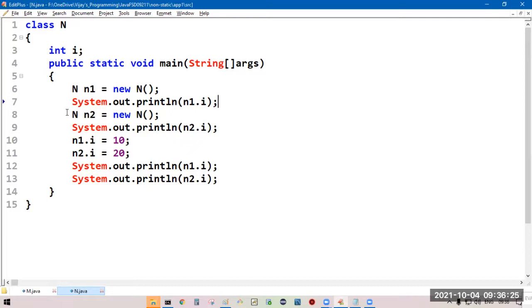Now we are going to create a second object for the same class. Now carefully observe, this reference is different.